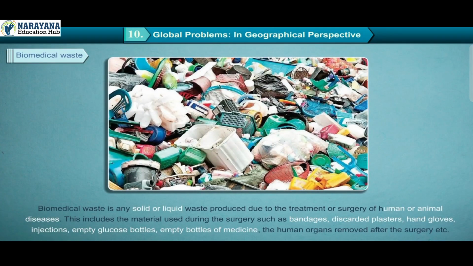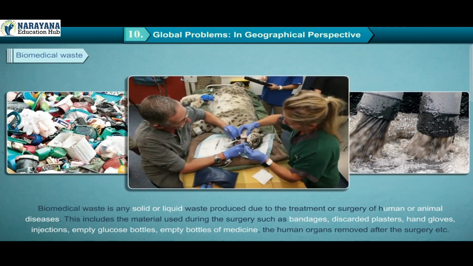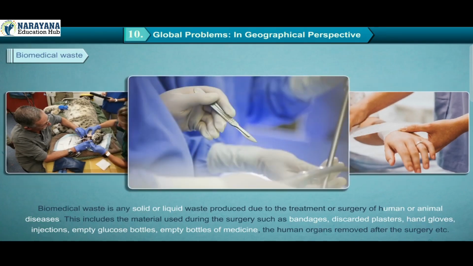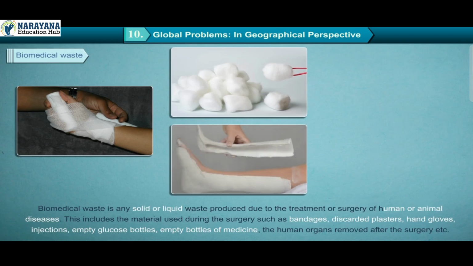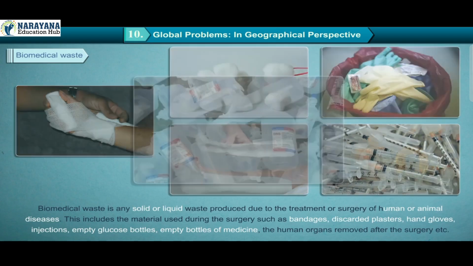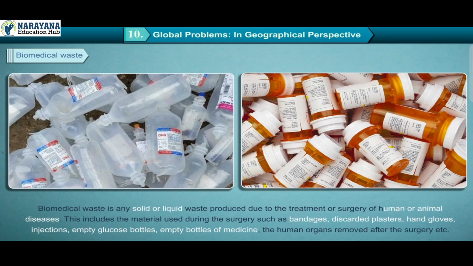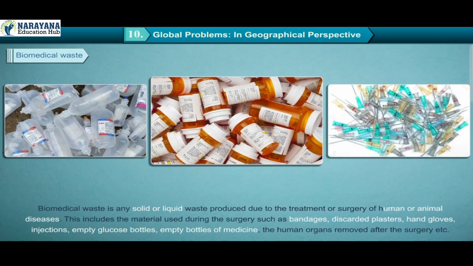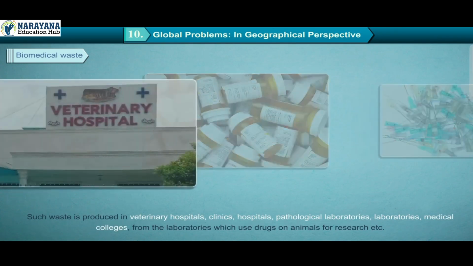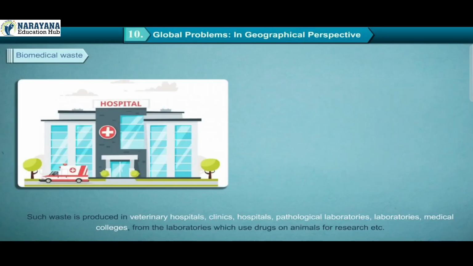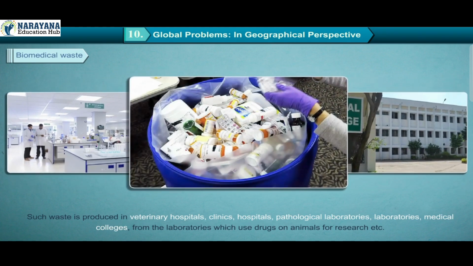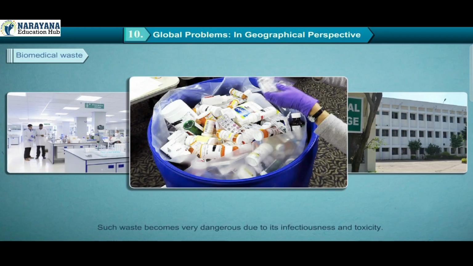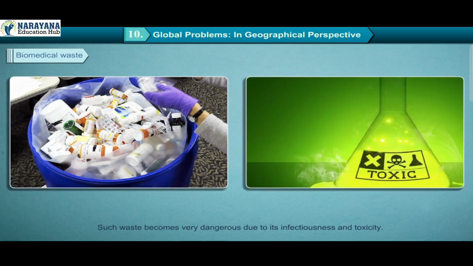Biomedical waste. Biomedical waste is any solid or liquid waste produced due to the treatment or surgery of human or animal diseases. This includes the material used during the surgery such as bandages, discarded plasters, hand gloves, injections, empty bottles of medicines, the human organs removed after the surgery, etc. Such waste is produced in veterinary hospitals, clinics, hospitals, pathological laboratories, medical colleges, and laboratories which use drugs on animals for research, etc. Such waste becomes very dangerous due to its infectiousness and toxicity.